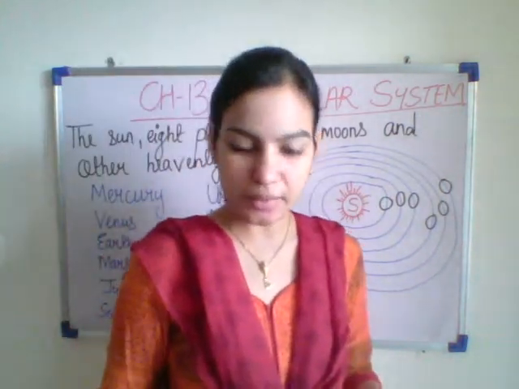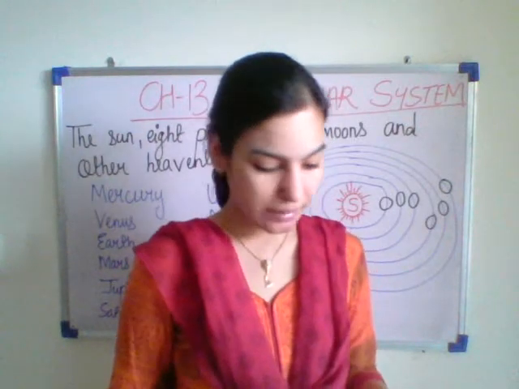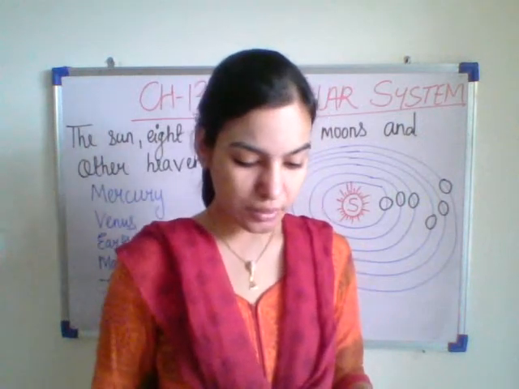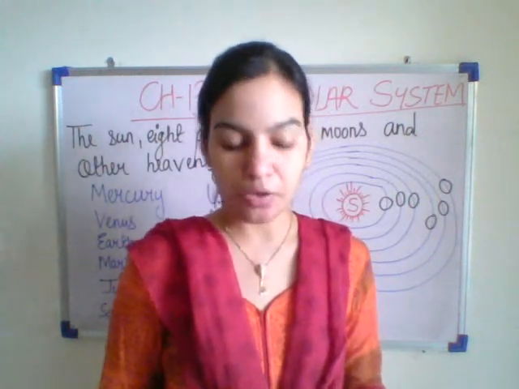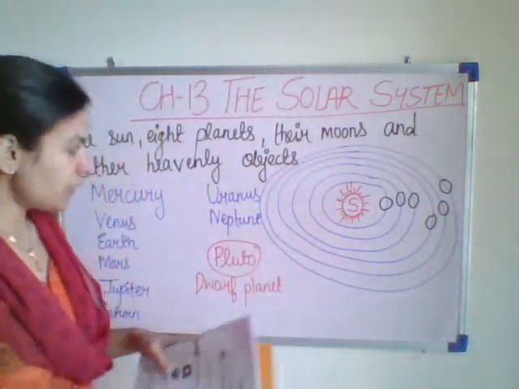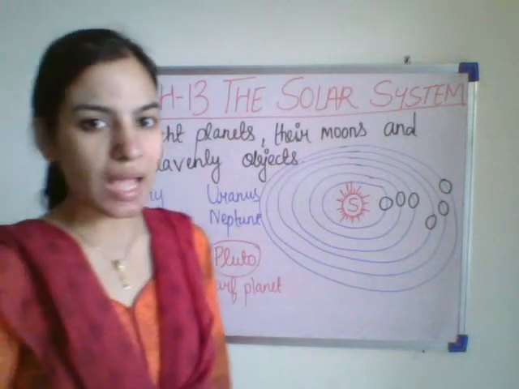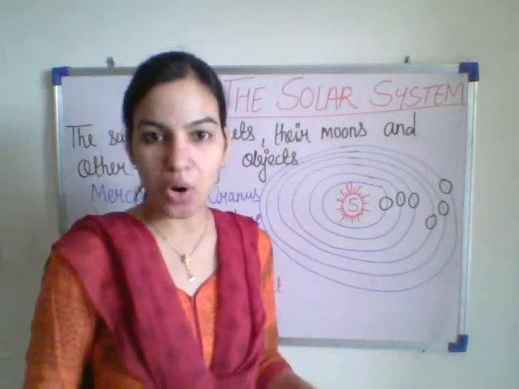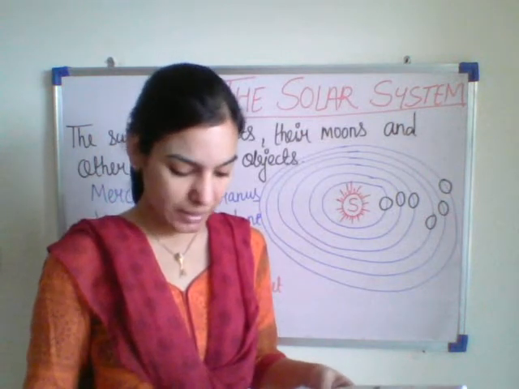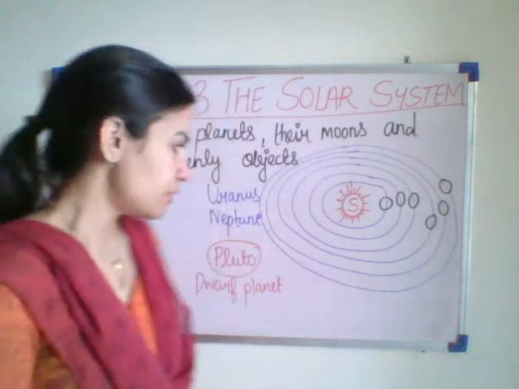What are planets? They are heavenly bodies that revolve around the sun. They do not have any light of their own. They reflect the light of the sun. Now the solar system: the sun, 8 planets, their moons and heavenly objects all form the solar system. The 8 planets in order of increasing distance from the sun.